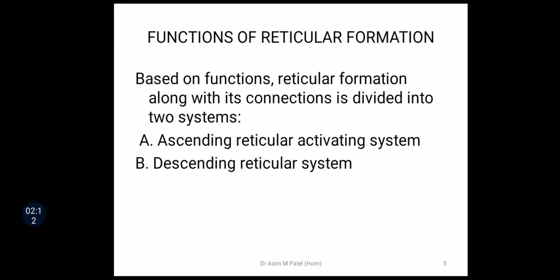The ascending reticular system is the one which is ascending from the spinal cord towards the thalamus or towards the cerebral cortex. So it is called the ascending reticular activating system. Then the second one is the descending reticular system, which is descending from the cerebral cortex towards the spinal cord. This descending reticular system is again divided into two types: descending facilitatory reticular system and descending inhibitory reticular system.